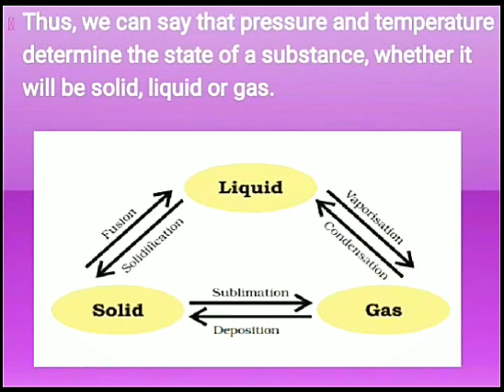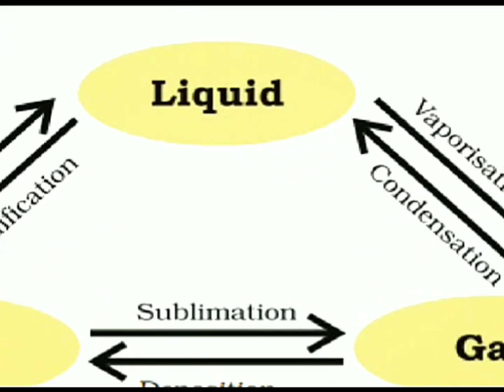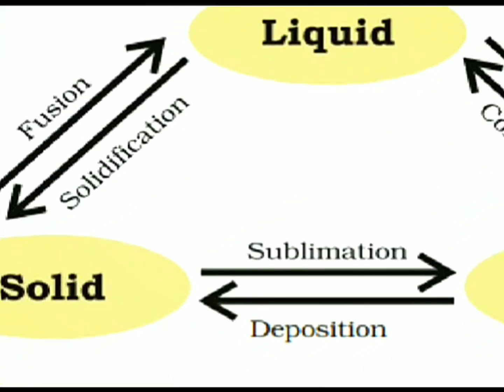Thus, we can say that pressure and temperature determine the state of a substance, whether it will be solid, liquid, or gas. You can see here, all the three states are interconvertible. Conversion of solid to liquid is called fusion, whereas conversion of liquid to solid is called solidification.